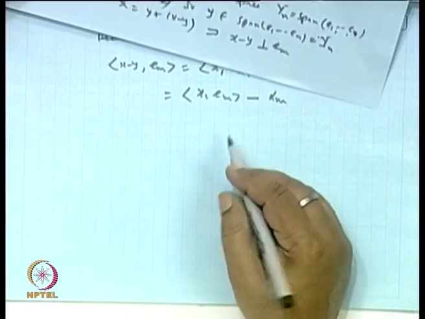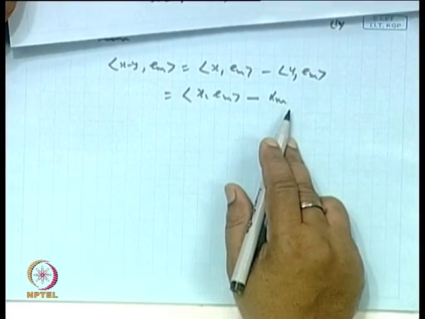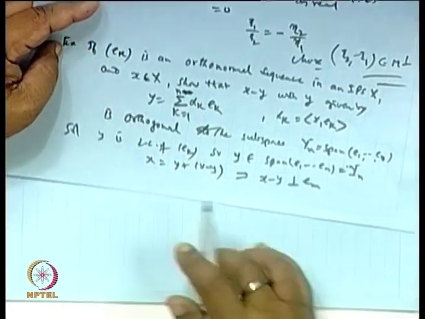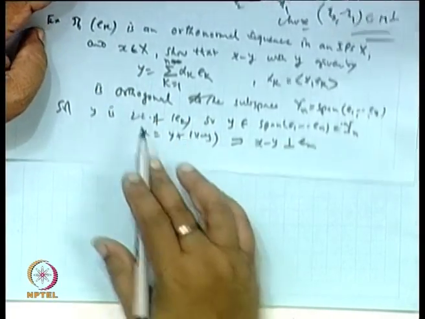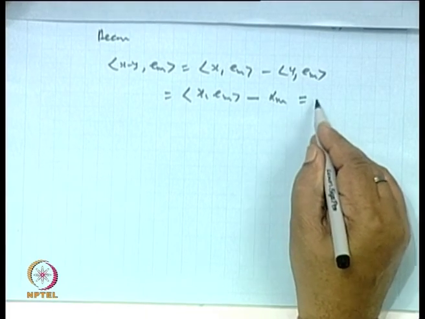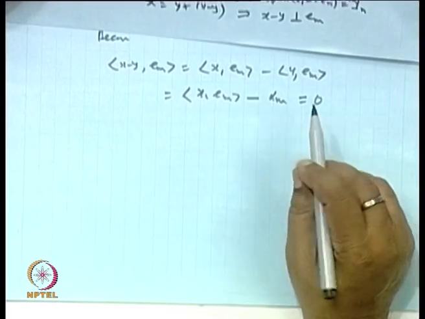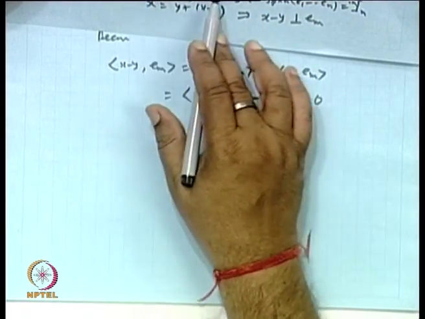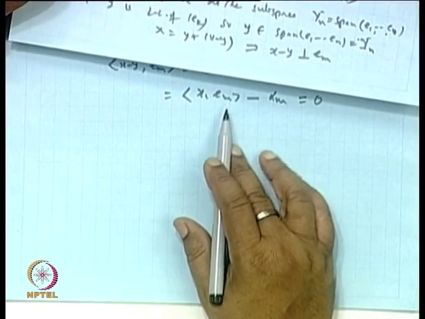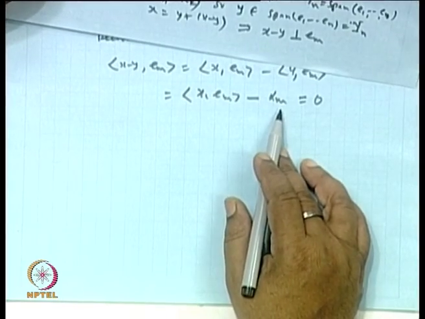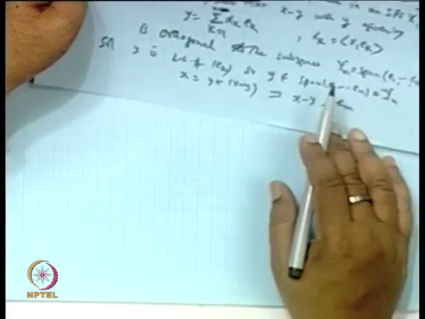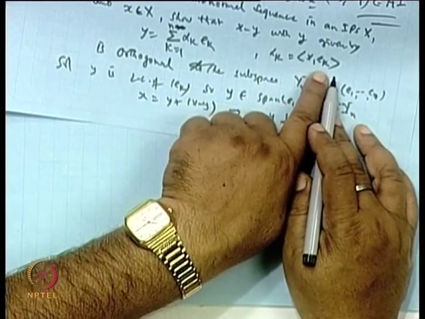And when you take the inner product of x and e_m minus alpha_m, what is alpha_m? Alpha_m is this inner product of x and e_m.